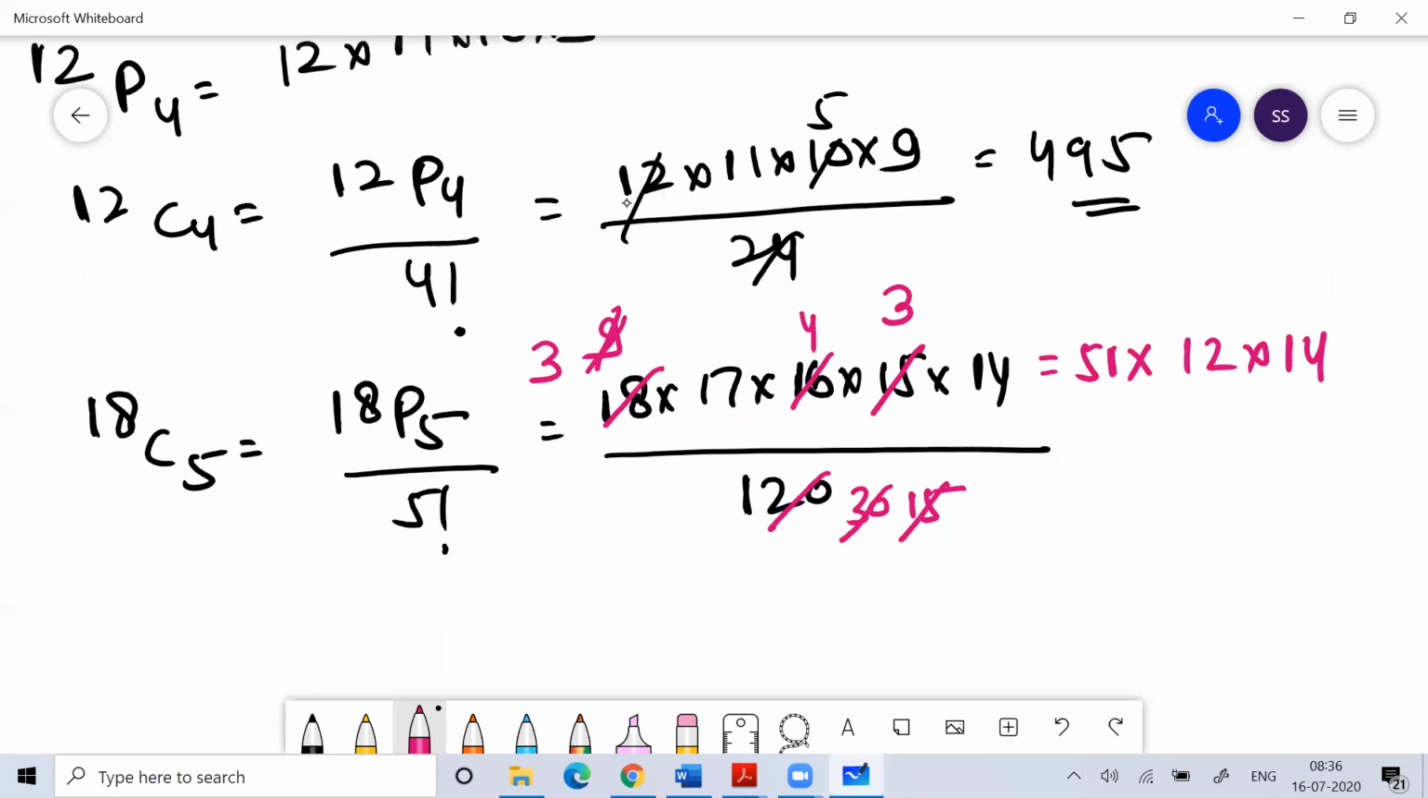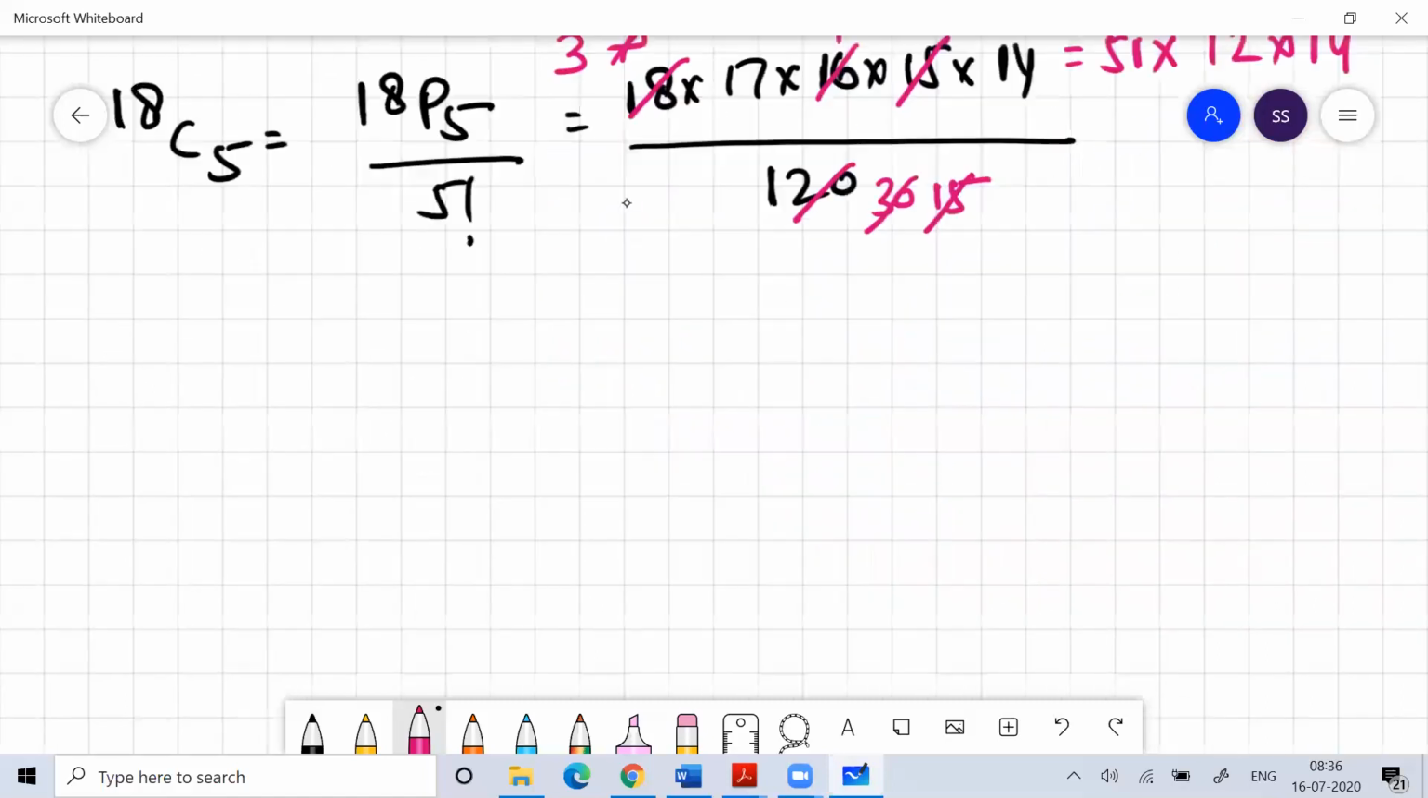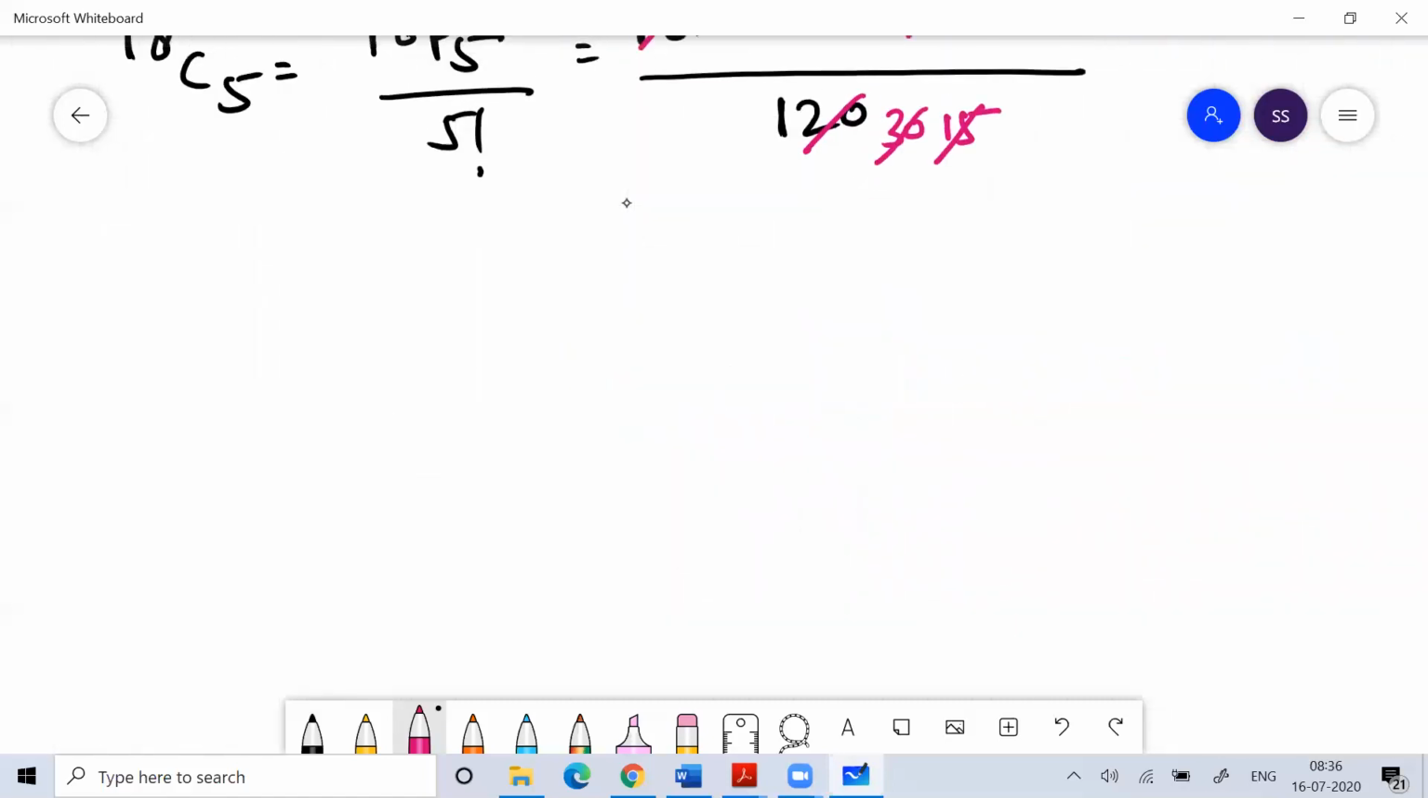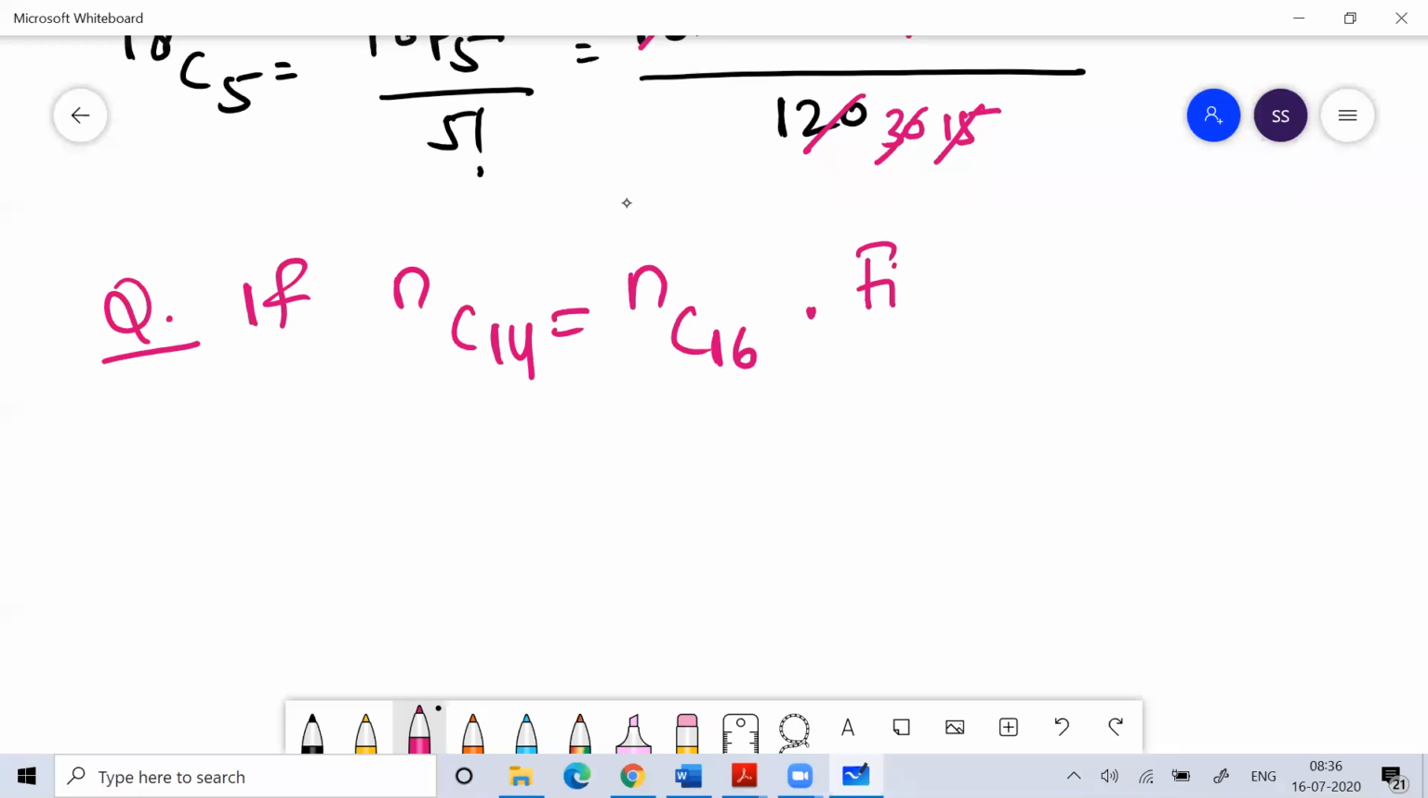The basic formulas are very important for us to do the problem. Like, if I ask you this question: if nC14 is equal to nC16, find the value of 32Cn. Solve this question, everyone. Everyone try this question.